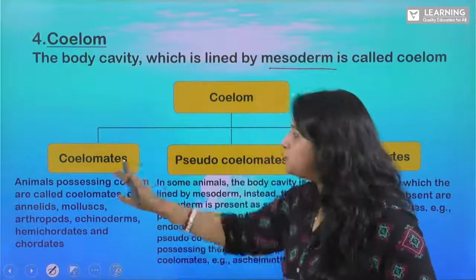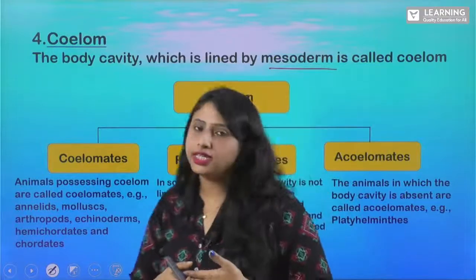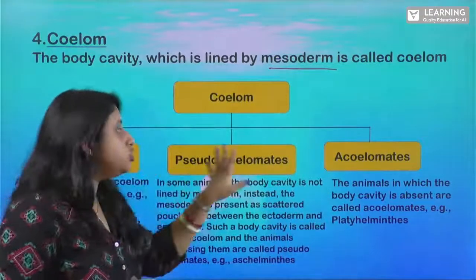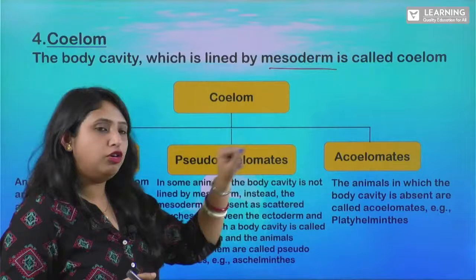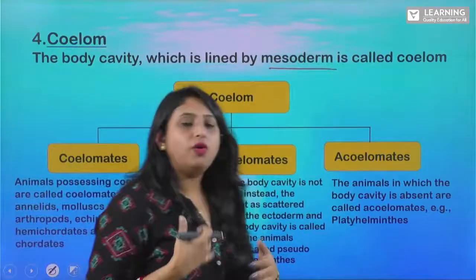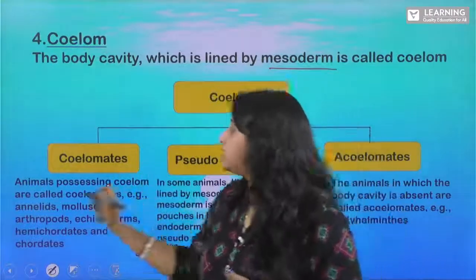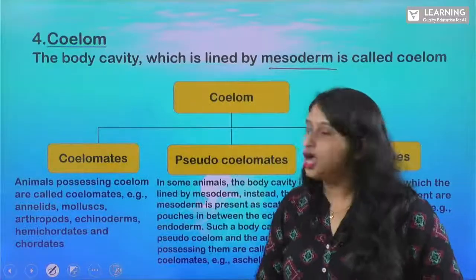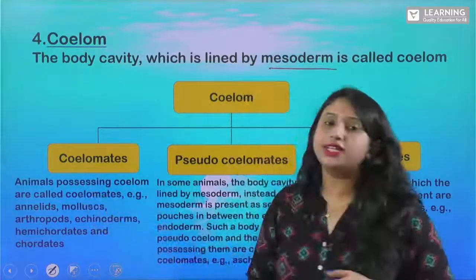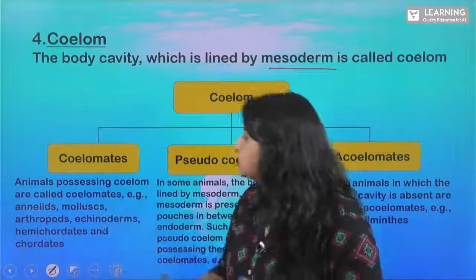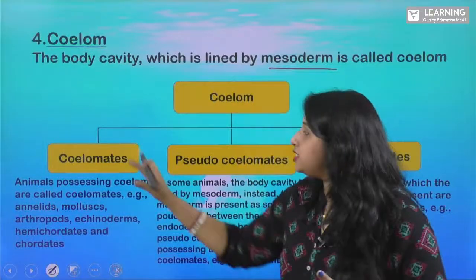What are the three types? One is your coelomate, the second one is your pseudocoelomate, and the third one is your acoelomates. So what is this coelomates? Animals possessing coeloms are called coelomates, like in case of Annelida, Mollusca, Arthropoda, you will see these coelomates.